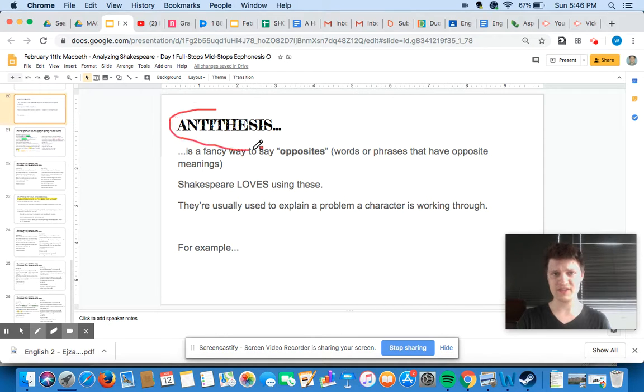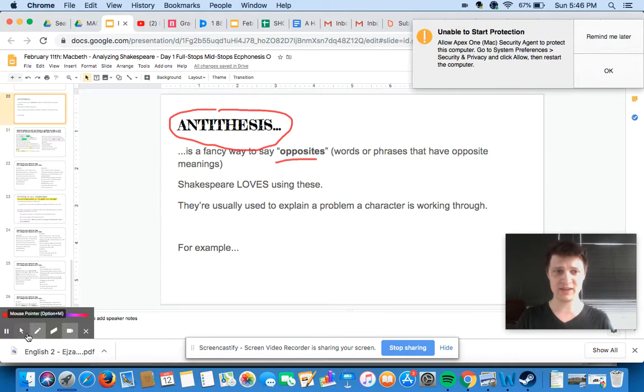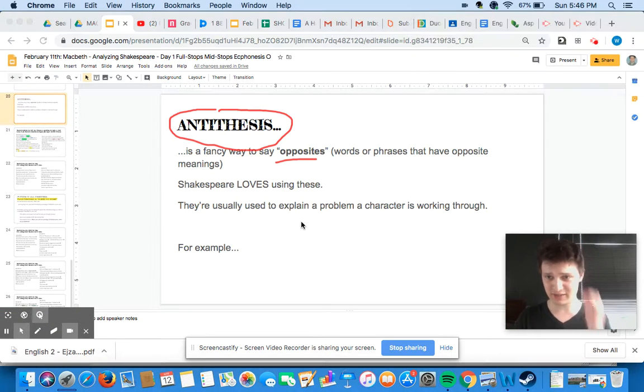This is called antithesis. Antithesis is a very fancy sounding word. It is the adult term for what kindergartners call opposites. So good is the opposite of bad, nice is the opposite of mean, etc., etc. I think that this is something that you guys are capable of.